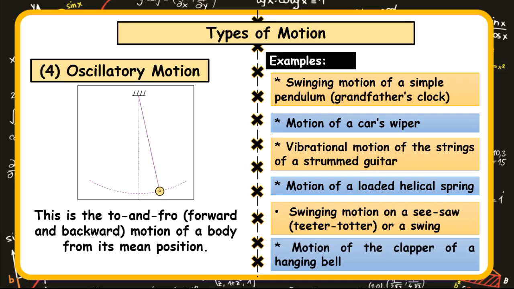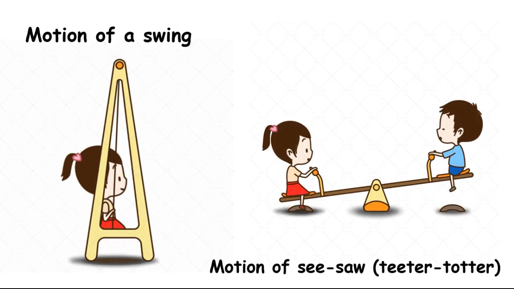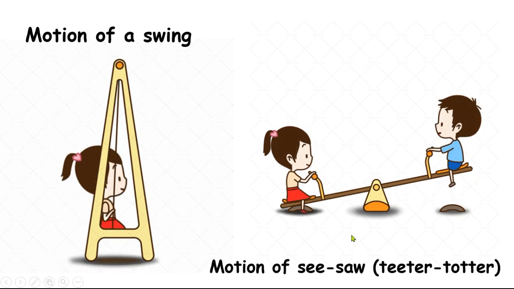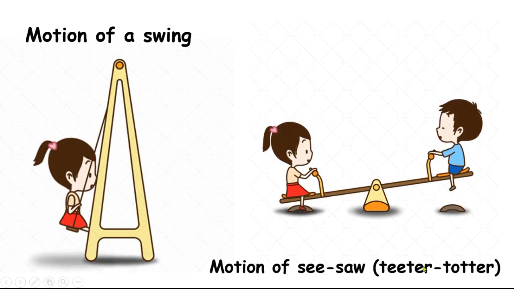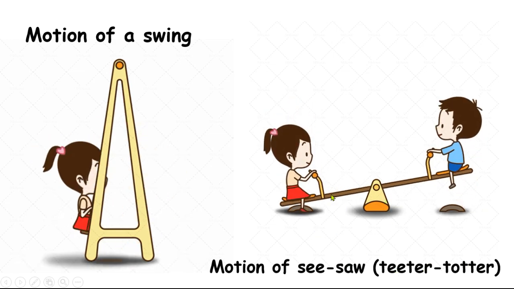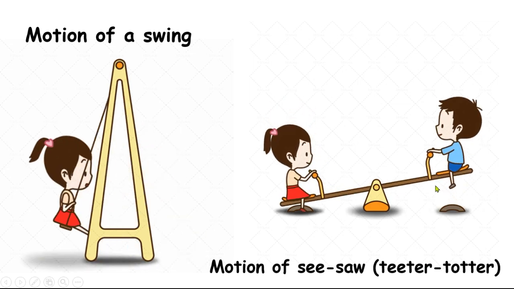The next example is the swinging motion of a seesaw or a swing. Now you realize that on a seesaw, what we call the teeter totter, it goes up, down, up, down, up, down.